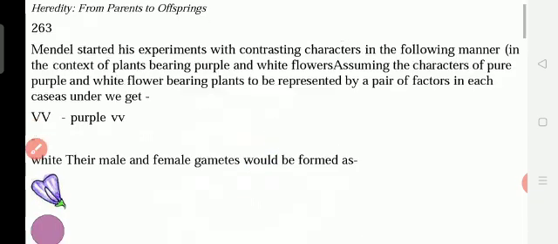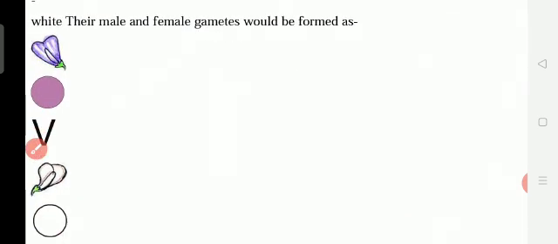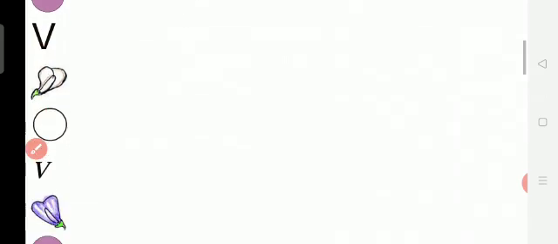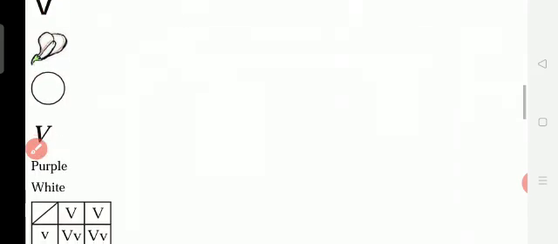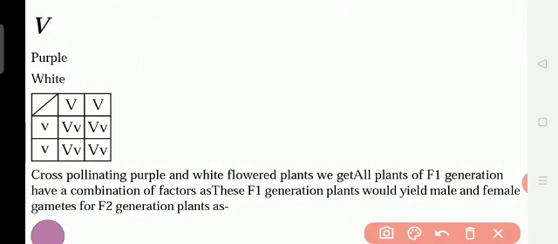So here we see the colors they have given. Violet color is the gene, the letter they represented as a capital V, and white as a small v. So here we see purple and white.